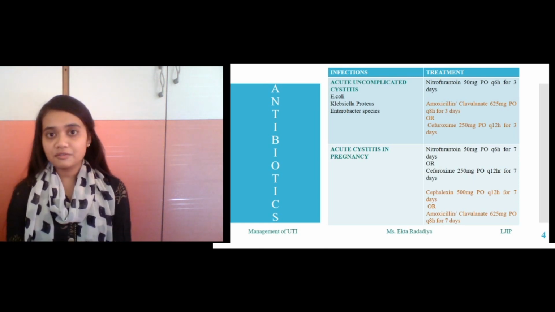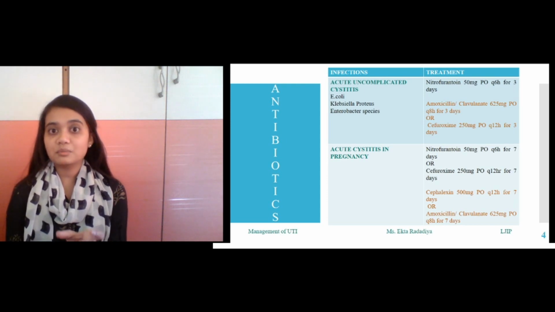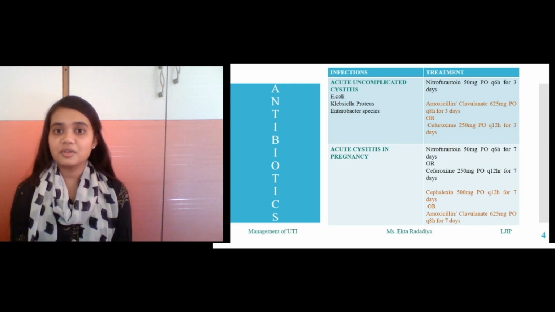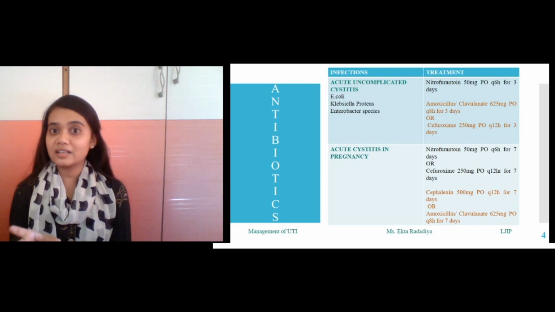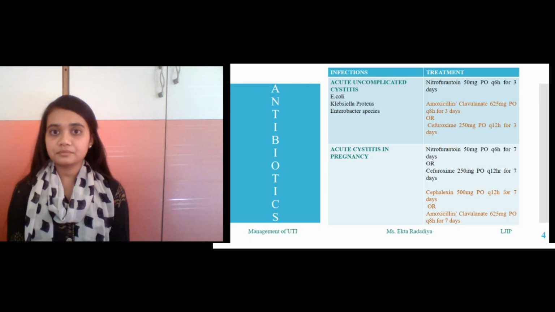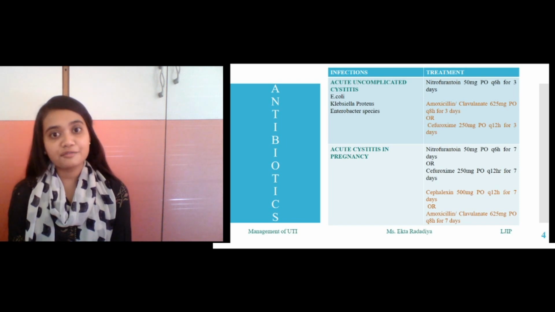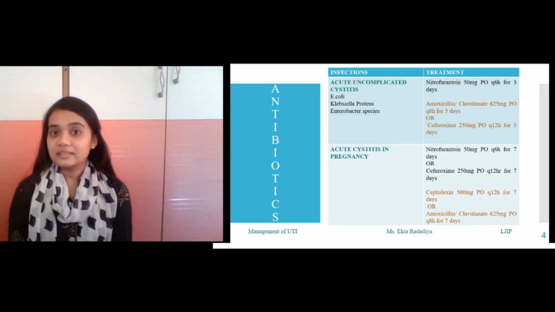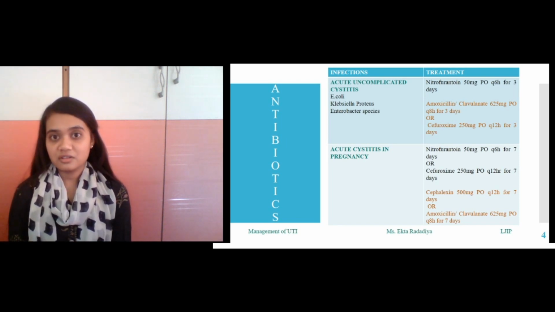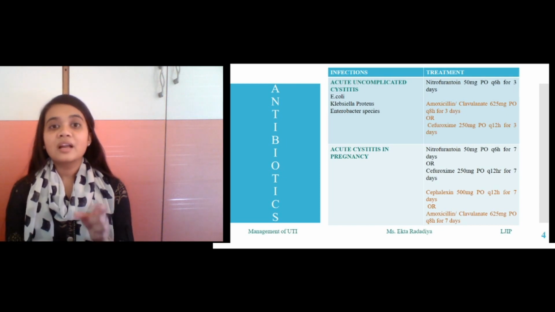Now the majority of UTIs are caused by E. coli and various other species, which include Klebsiella and Enterobacter species. Available treatment includes nitrofurantoin, prescribed at a dose of 50 mg orally every 6 hours for 3 days. Let's talk about the mechanism of action of nitrofurantoin.